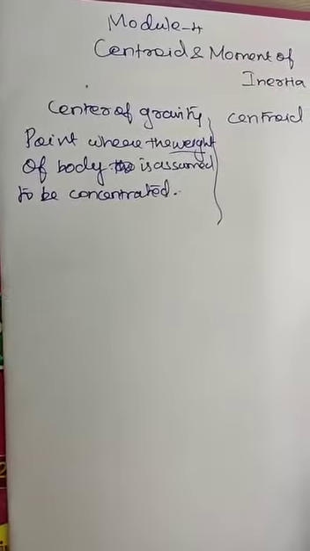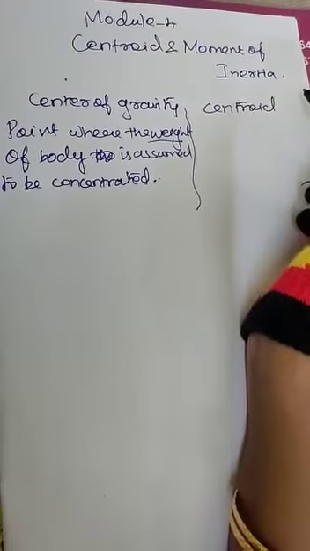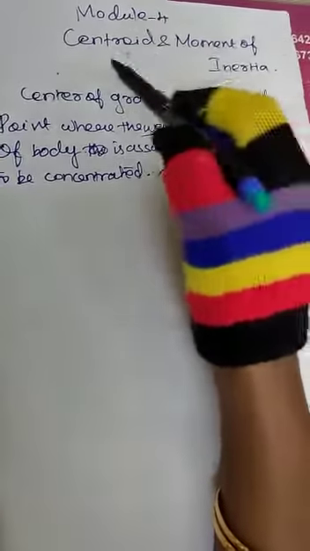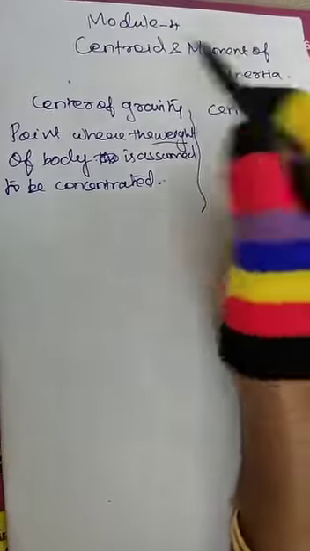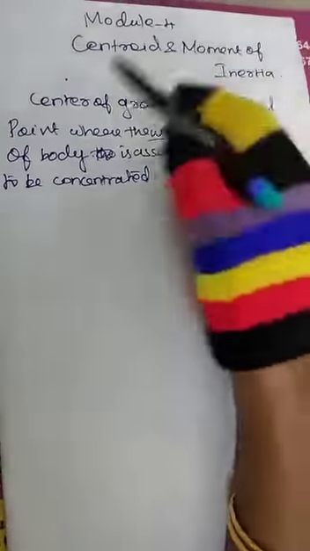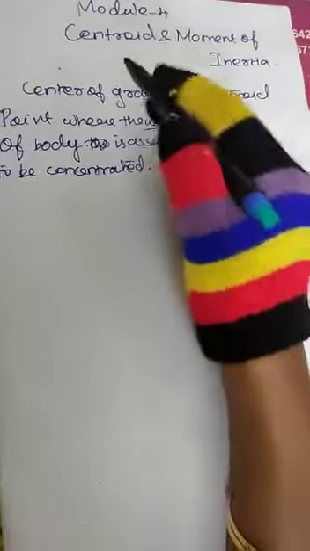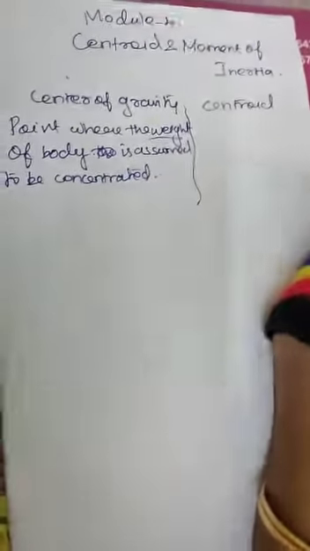Good morning, students. Today we are going to see the topic Module 4. First part is centroid, second part is moment of inertia. If you learn the centroid and moment of inertia together, the clarity will be more. That's why I have started both together, Part A and Part B, side by side. These both are very closely related.